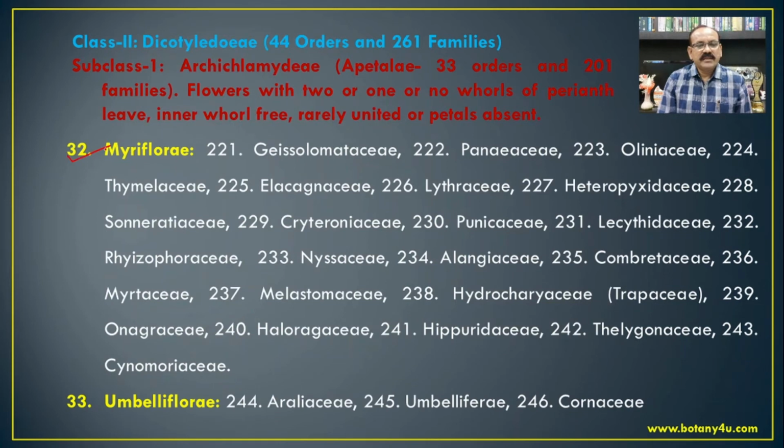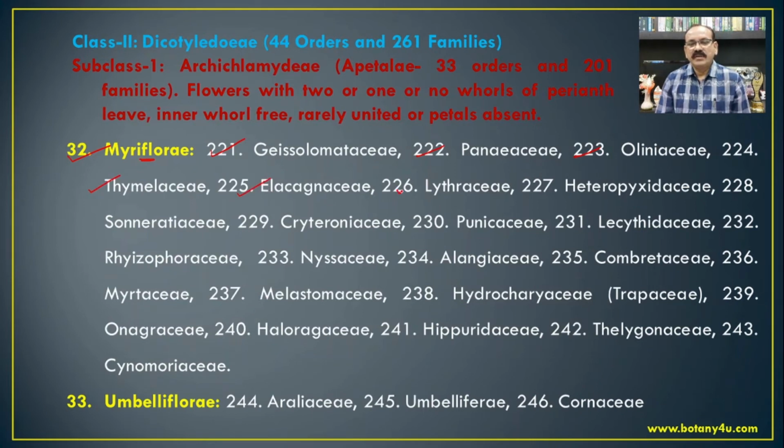The 32nd order of this subclass Archichlamydeae is Myrtiflorae, which includes the family Geissolomataceae, then Penaeaceae, then Oliniaceae, Thymelaeaceae,